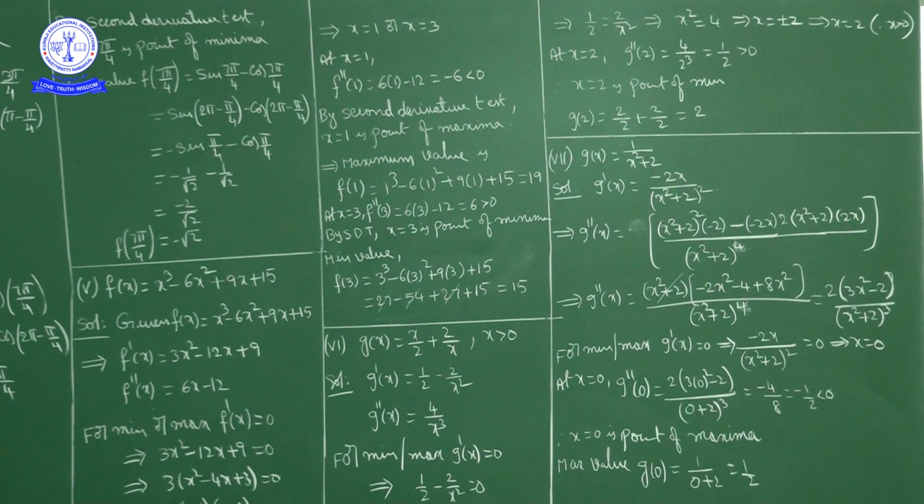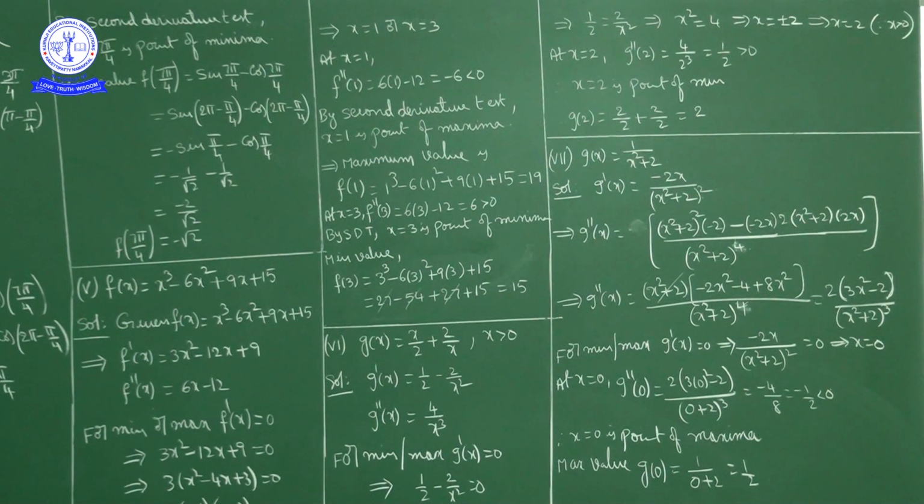Now first of all find g'(x). g'(x) equal to 1 by x² plus 2, derivative is what? Minus 1 by (x² plus 2) whole square. By chain rule we have to differentiate x² plus 2. Now x² derivative is 2x, constant derivative 0. So minus 1 by (x² plus 2)² into 2x, nothing but minus 2x by (x² plus 2)². This is g'(x).